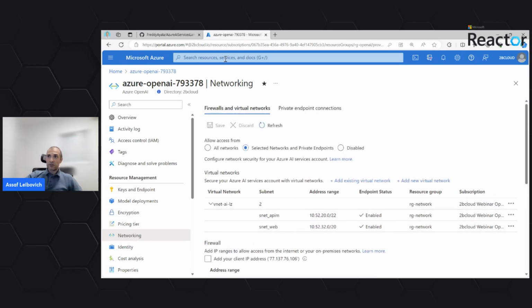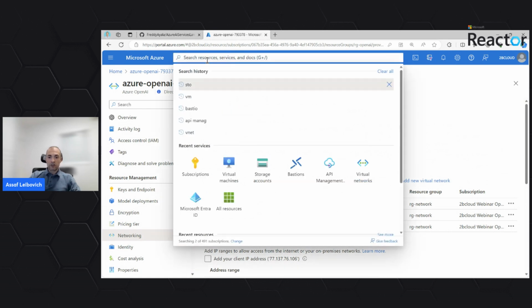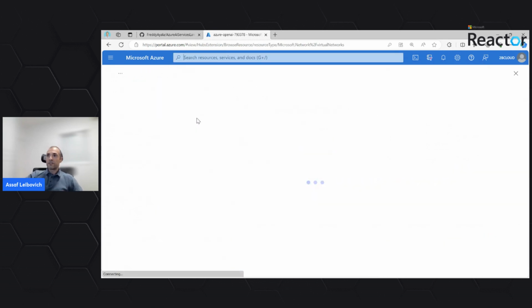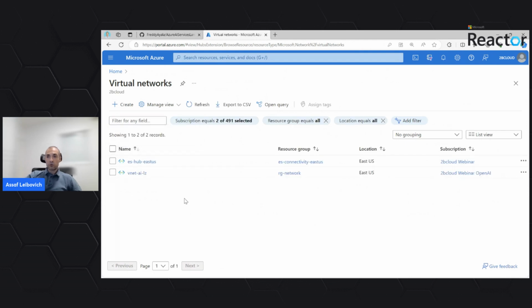Next service we would like to see here will be the virtual networks, representing all the connectivity and the traffic flow between all the networks. So we have an architecture of a hub and spoke networking. There will be a hub network in the connectivity subscription where we will connect from the public internet into a Jumpbox server that is only privately defined in the hub virtual network. And this network is connected with the spoke network. In our use case, this spoke network will host all the services related to our application workload.